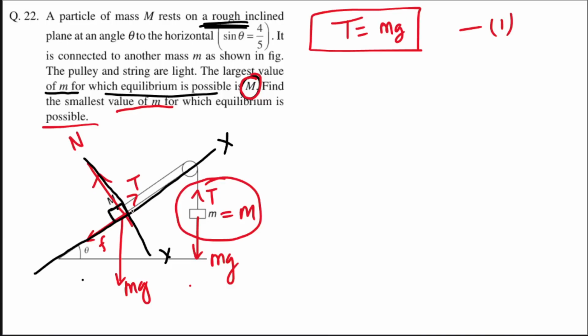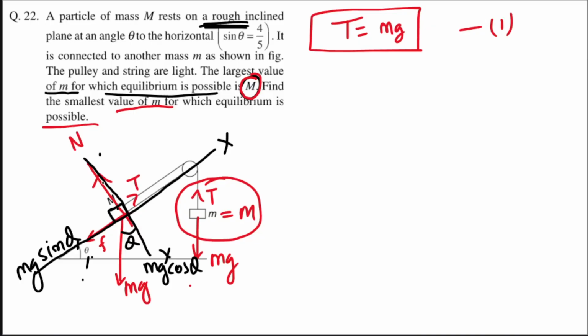So which forces are not aligned? T, N and F are aligned along the x and y axes. Either on the x side or the y side, right? mg is not aligned, so this angle will be theta, because if the angle between two lines is theta, the angle between their perpendiculars is also theta. You break mg. So here mg cos theta and here it will be how much? mg sin theta. Okay?